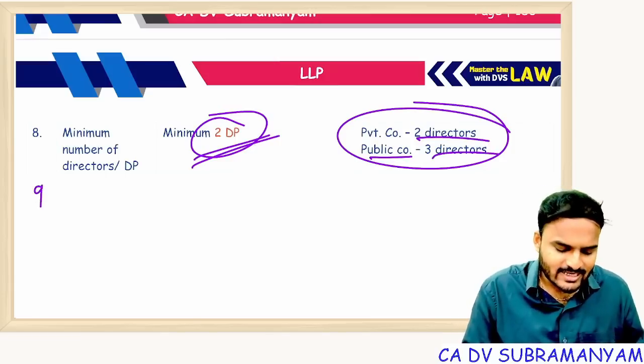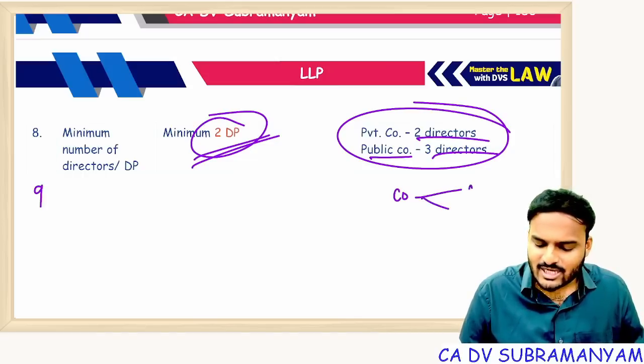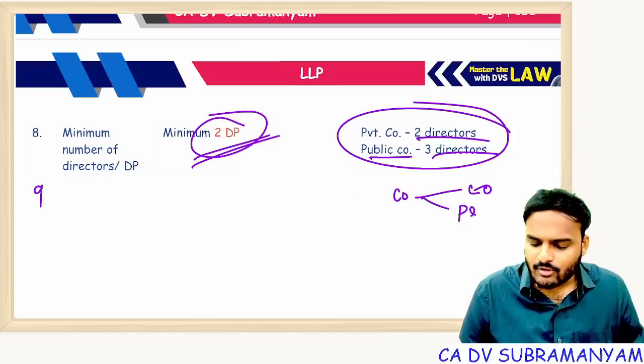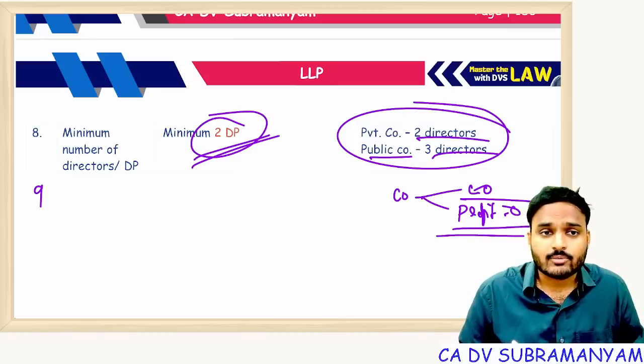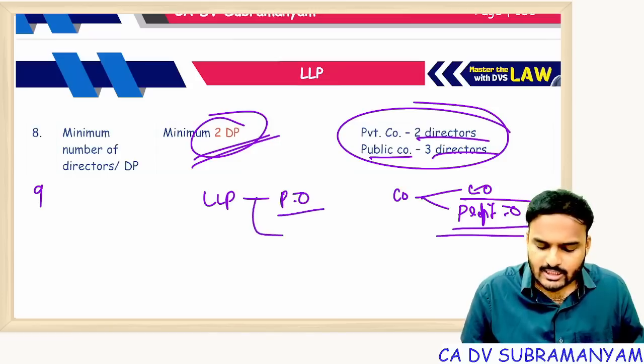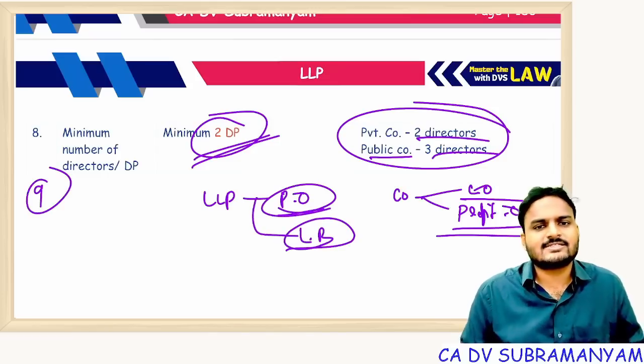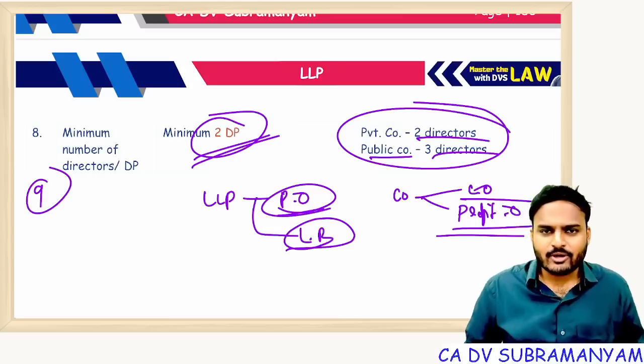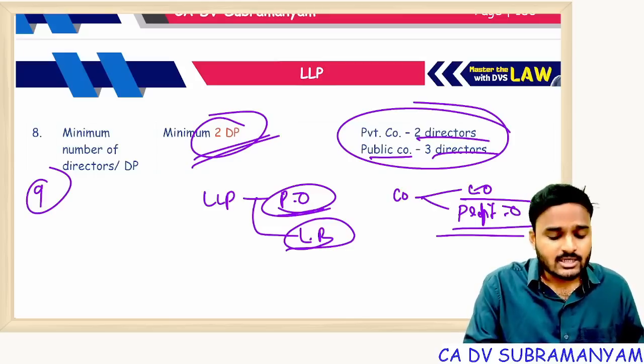One more difference I can add here. A company can be for charitable objectives as well as profit objectives. A company can have charitable objectives or profitable objectives, whereas an LLP should have only profit objectives. LLPs are allowed only for carrying on lawful business operations. This is one more difference. Getting my point, students? So with this, LLP revision is completed.